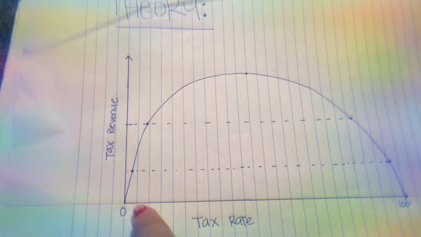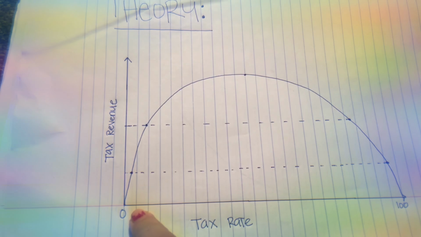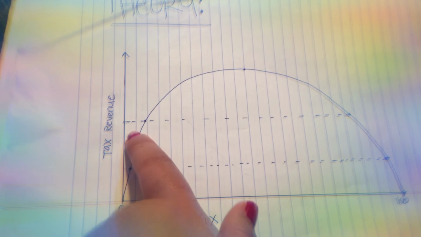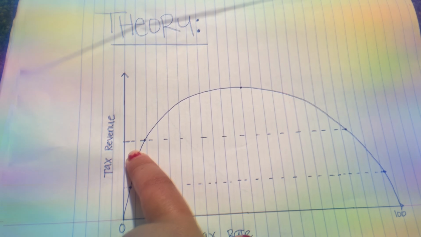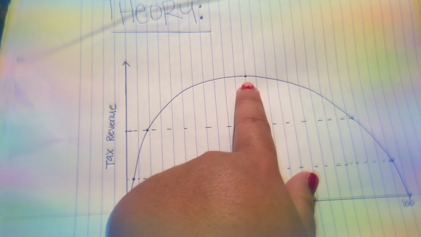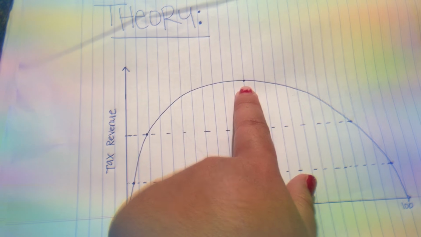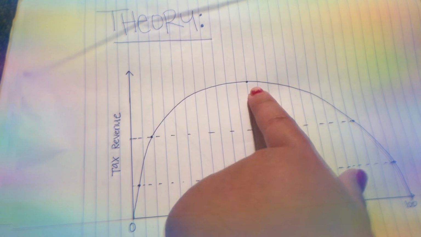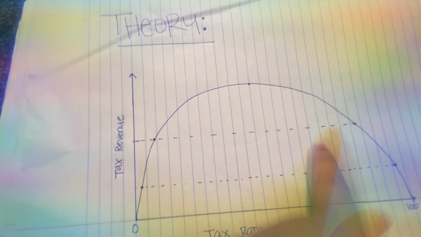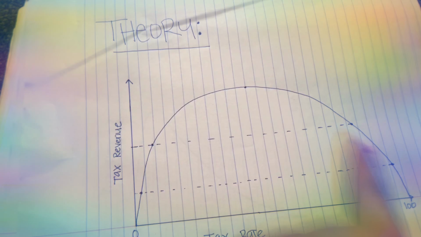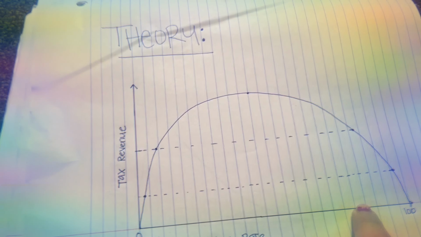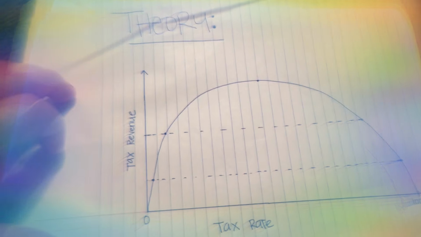As we go along the graph, when tax rates are increased, or when the government raises taxes, revenue also increases, but it only gets to a point where it maximizes revenue, and after that, when the government continues to raise their taxes, tax revenue decreases. As we can see on these points going down, when the tax rate increases, revenue decreases. So that is the theory behind the Laffer curve.